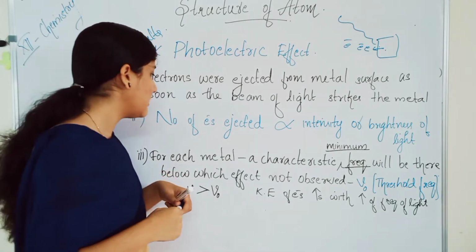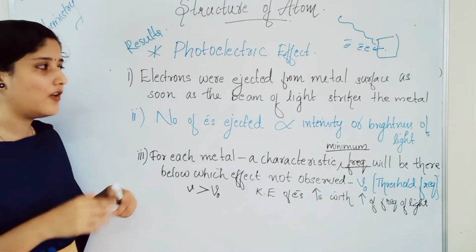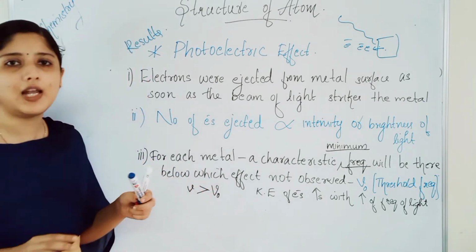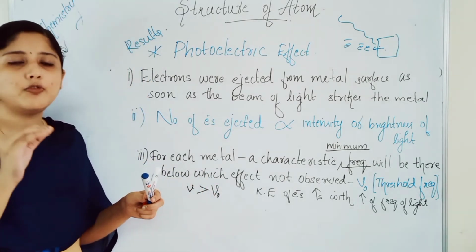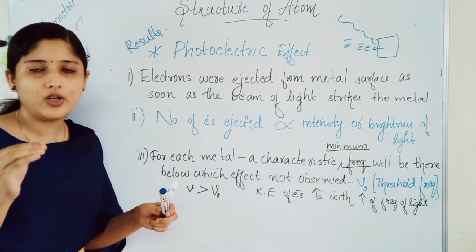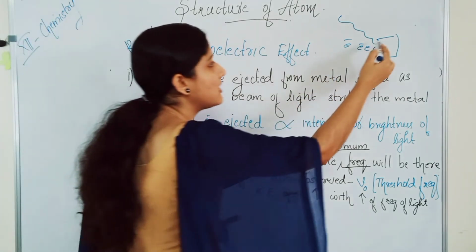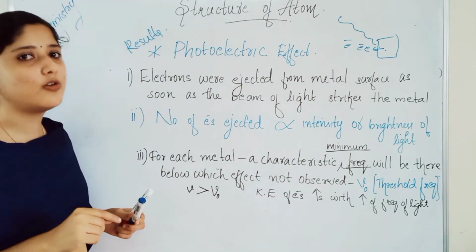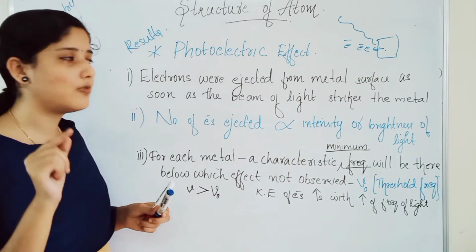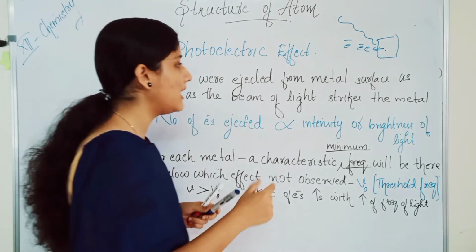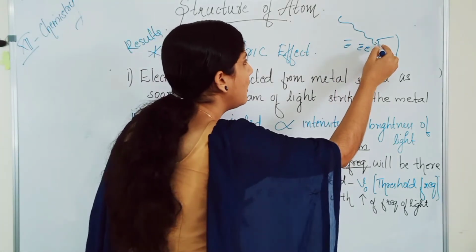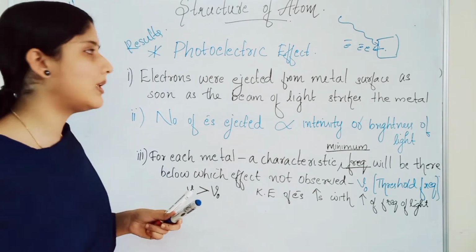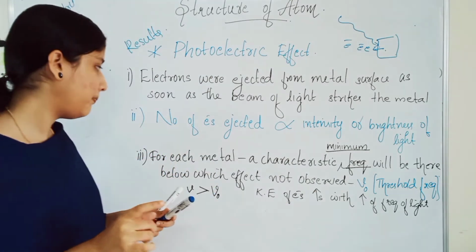The next thing is, the number of electrons ejected will be proportional to the intensity or the brightness of the light. The number of electrons ejected, how many electrons are ejected from the metal surface, will depend upon the intensity of the light or the brightness of the light we can see. The brightness of the incoming light will determine the number of electrons that are ejected from the metal surface.